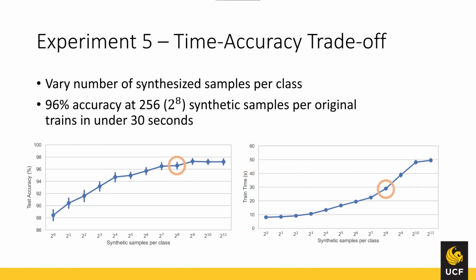Now we know that chaining works well to improve RNN accuracy and make the user happy as a result. However, training time is another consideration in customization, because we want to reduce the user's wait time to a minimum. To measure how long the training can realistically take with AVC chain, we varied the number of synthetically generated samples per class. On a GTX 1080, training with 256 synthetic samples per class takes just under 30 seconds and results in over 96% accuracy.